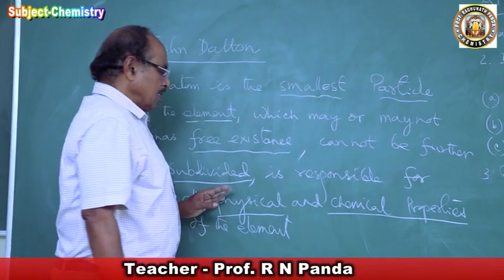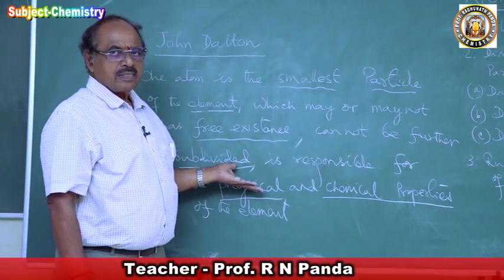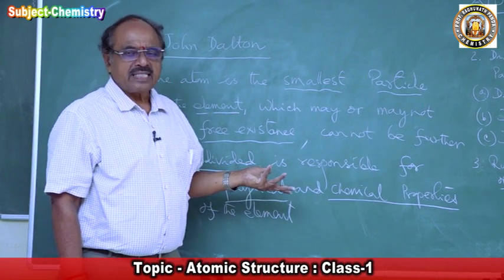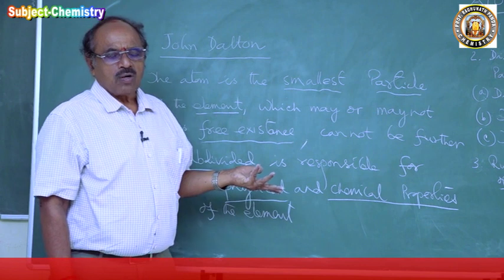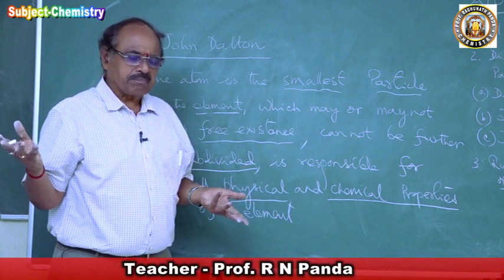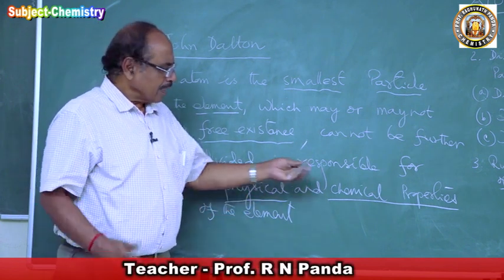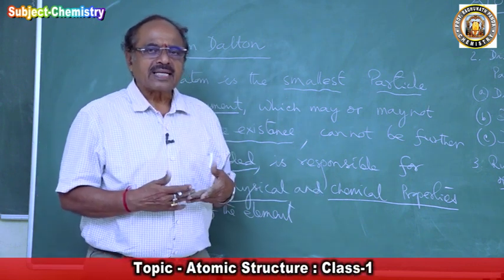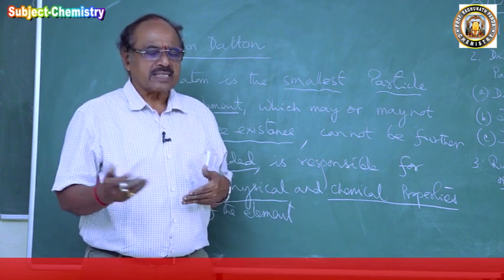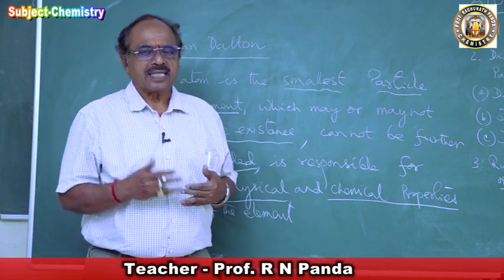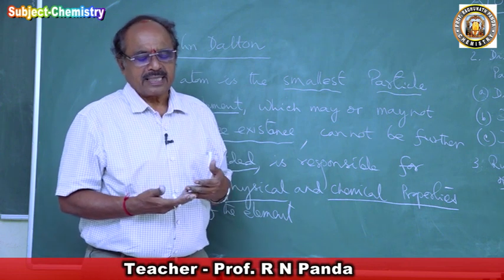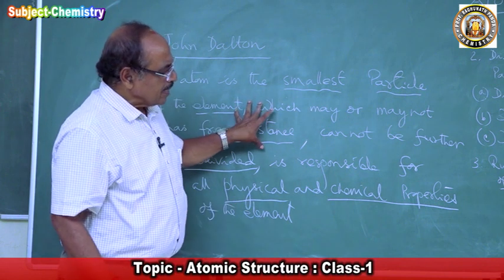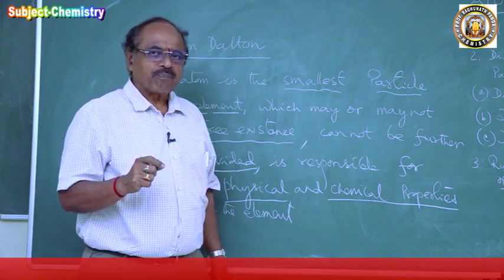Physical properties of an element are the boiling point, the melting point, the specific gravity, the density. Chemical properties mean how it takes part in chemical combination with other elements to form compounds; these explain the chemical properties of the element.